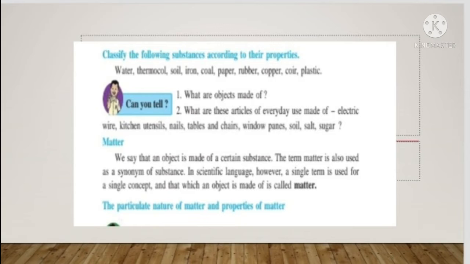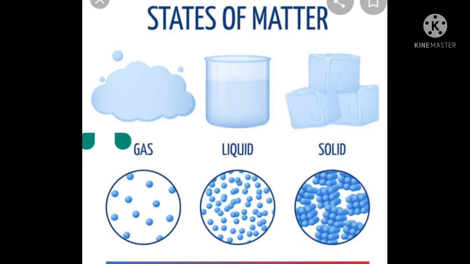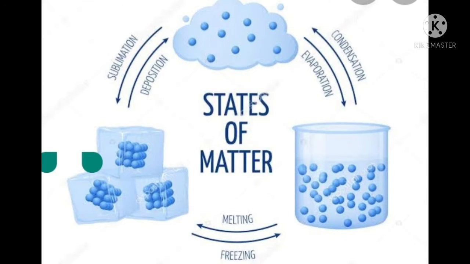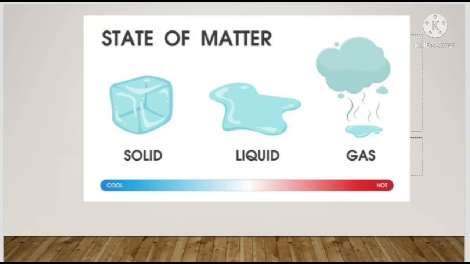So classify the following substances according to their properties. Water is a liquid, soil is a solid, and water vapor is a gas. So water, thermocol, soil, iron, coal, paper, rubber, copper, coir and plastic. Classify the following substances according to their properties.